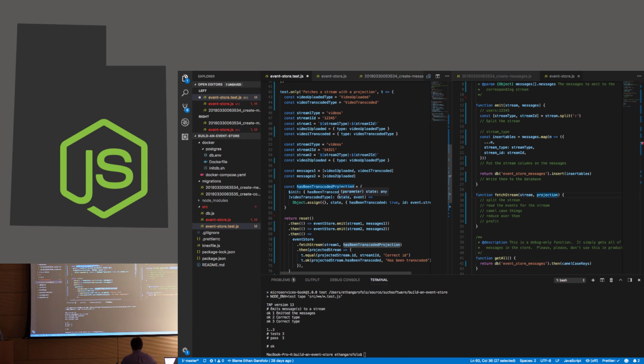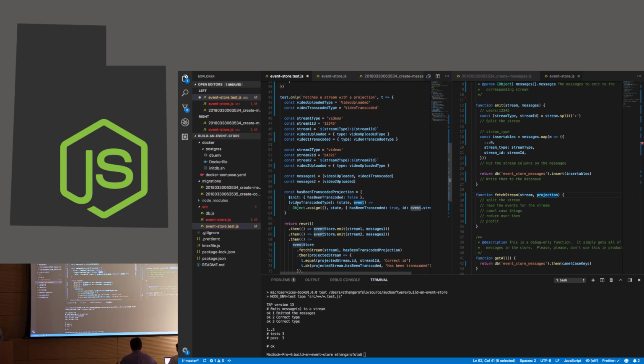Do I care if the user has added some cool metadata to it? If I'm just looking at whether it's been transcoded, no. A different projection would absolutely care about those things, one that could show a list of videos to watch to a user. But if I'm just interested in this particular question, then the only event type I care about is the video has been transcoded type. So I need to define a function that takes a current state and this new event and returns what the new one should be.